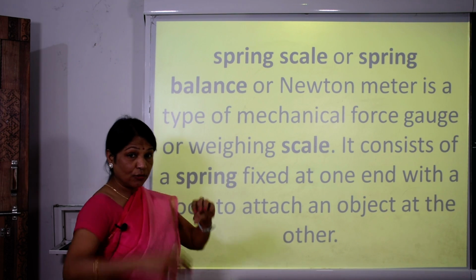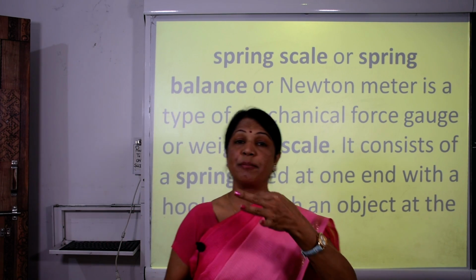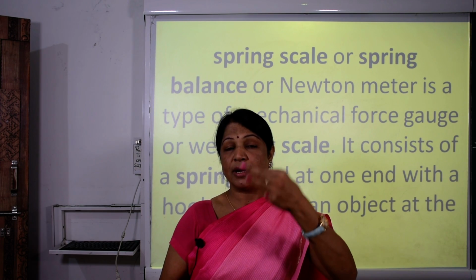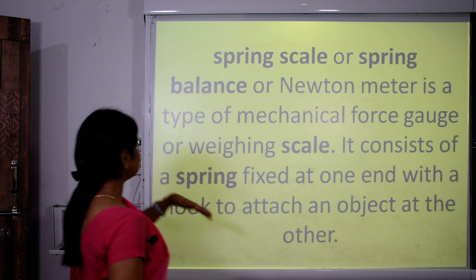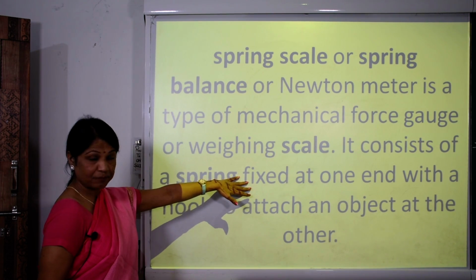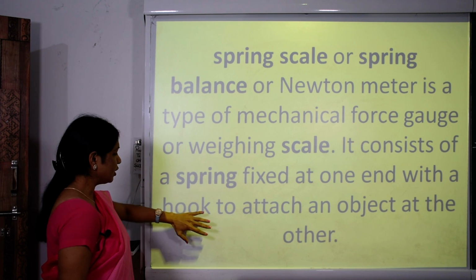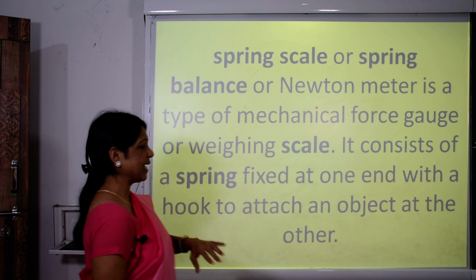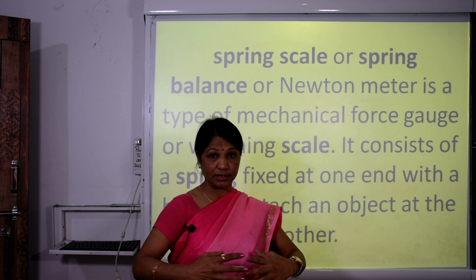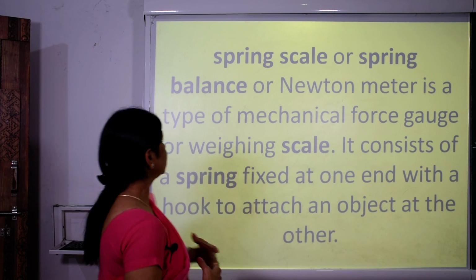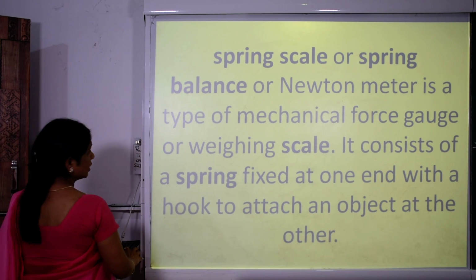It is also the weighing scale. We can measure the weight with it, and it consists of a spring fixed at one end with a hook to attach an object at the other side. So that is why it is a spring scale.